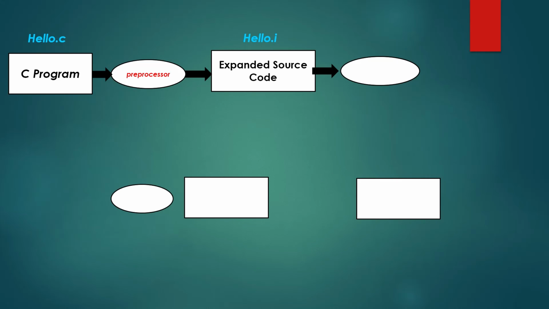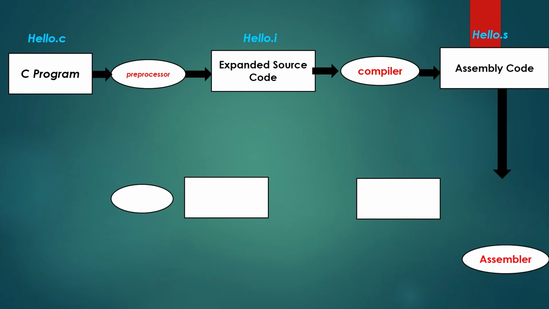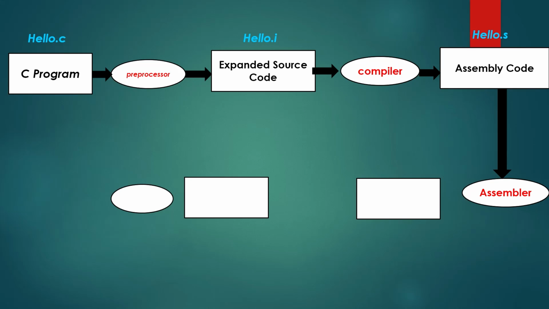The expanded source code is saved as hello.i, which is given to the compiler. The compiler gives the output as assembly code, which is hello.s. The assembly code is given to the assembler and then converted to object code, which is hello.obj, and then the object code is given to the linker.